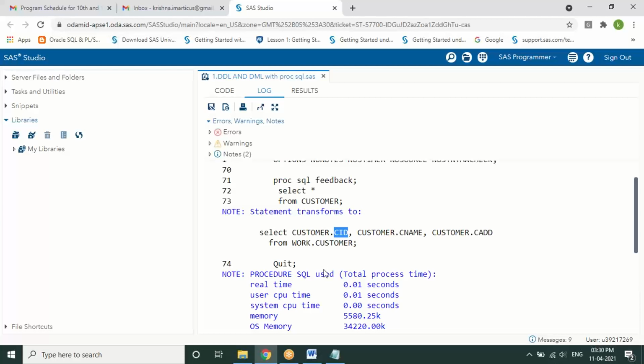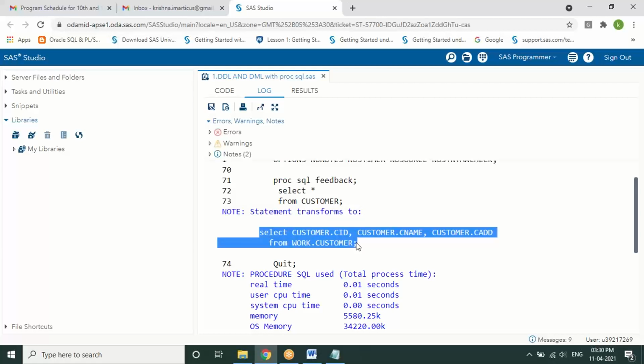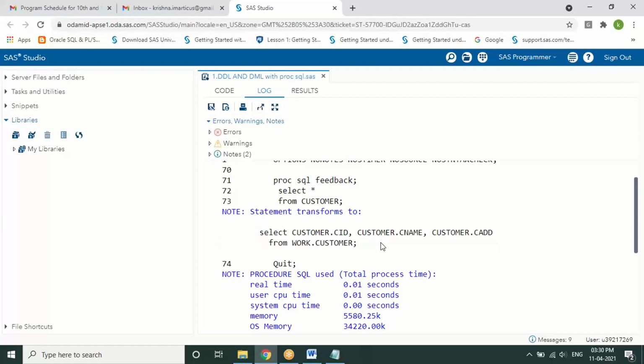See, you have executed this query, select star from customer. You can even see the note: statement transformed to, which means it has changed this query like this, which is retrieving the structure of a table. Also it is giving the column name along with the table name. Right. So in front of each column name, it is giving the table name. Because this is only from one table, customer.